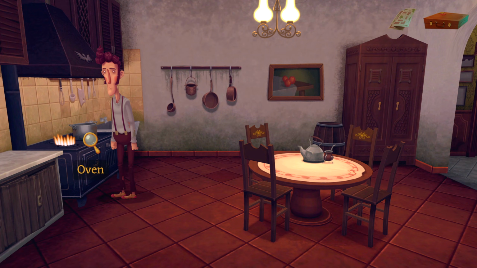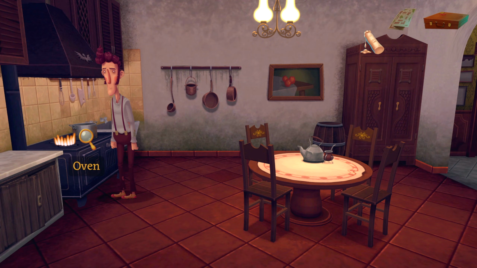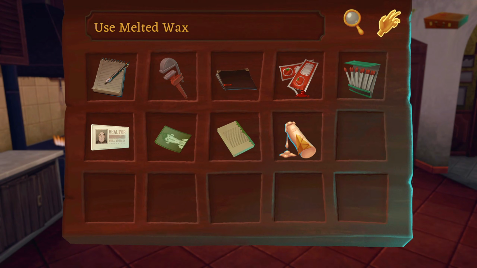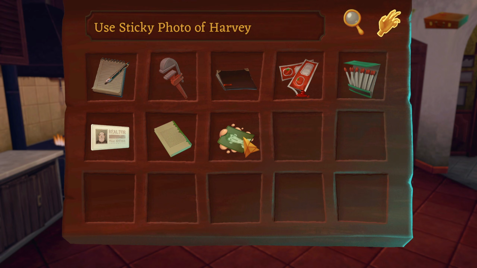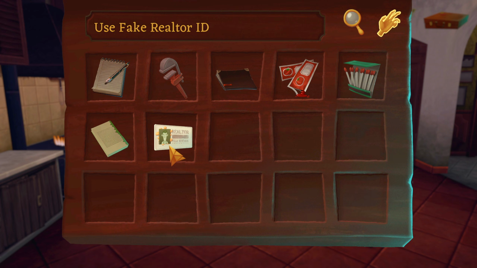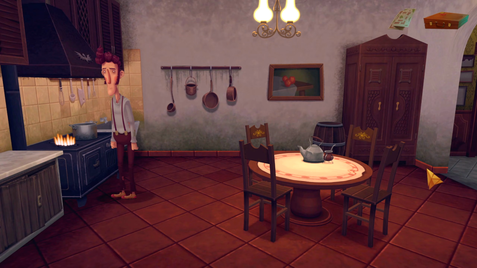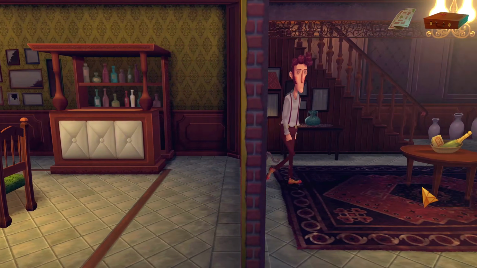Excellent. Alright. So now let's use the finger. Brilliant. Okay. So we've got the melted wax. Now we should be able to use that with the photo. I've stuck the wax to the back of the photo. Excellent. And then we use that on the ID. I'll consider it a minor miracle if this fools anyone. Yeah, same. But I think that's the best we're going to get, honestly. Can't I scrape some of that excess wax off? No? Shit. Alright, next stop, City Hall. We're going to try and get Lena's address one more time.